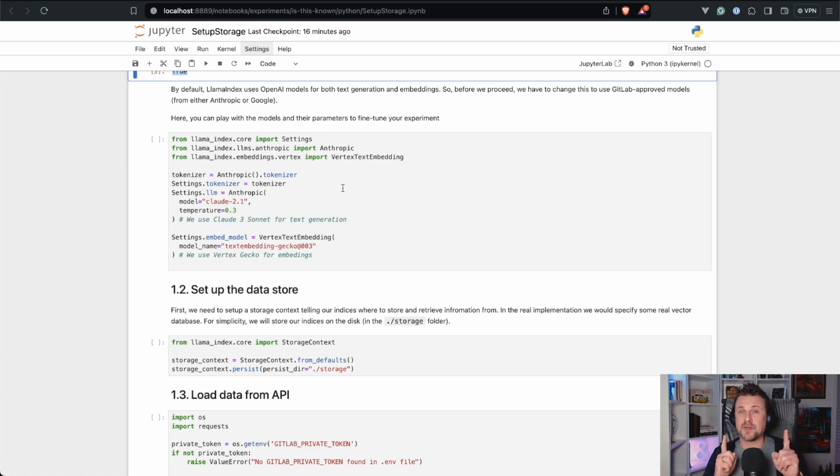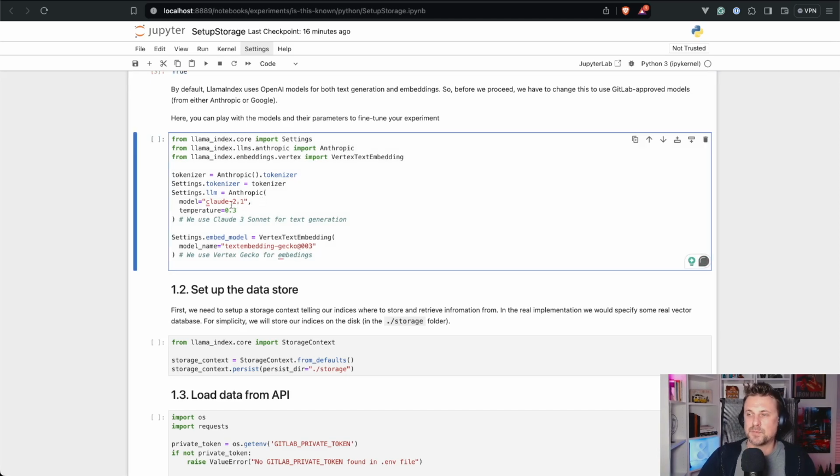In this case, we can combine. This is something that was not available to you in the provider's console. We can take the textual model from Anthropic, but the embeddings model from Vertex, from Google, and combine those in the same application. It's going to be the same possibility when you implement this feature into GitLab. So this is great to play with different combinations of models.